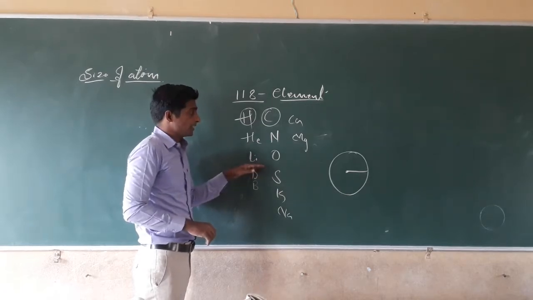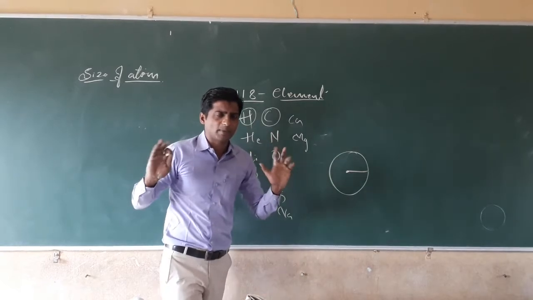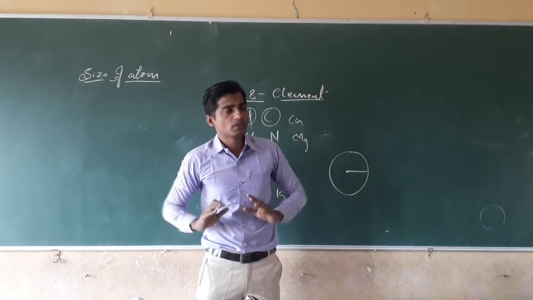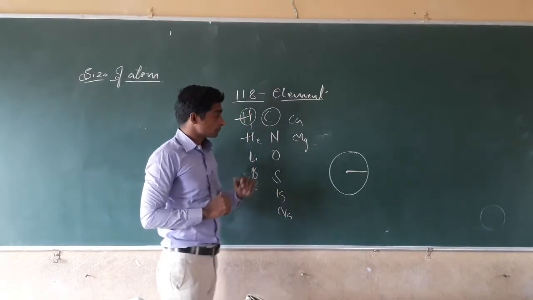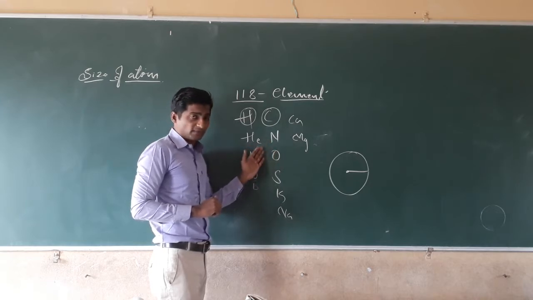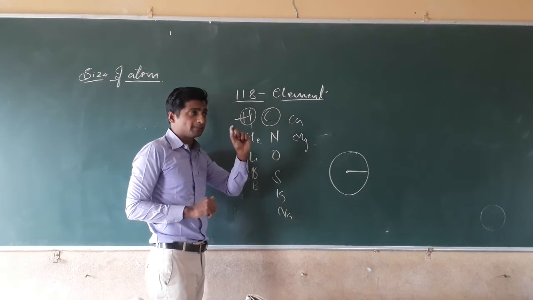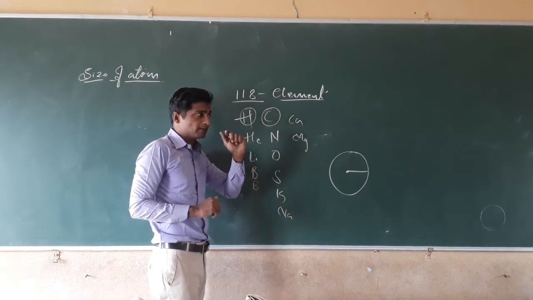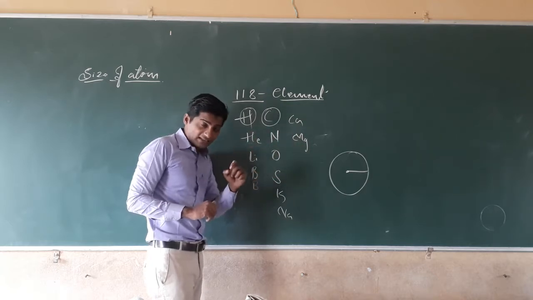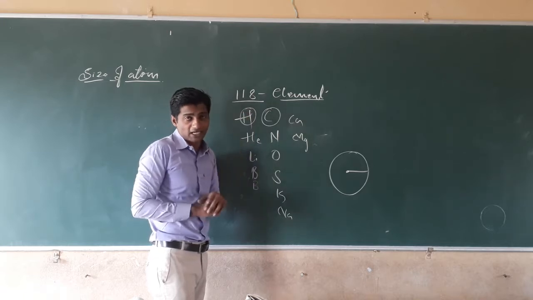See here, the different elements are made up of atoms. A group of the same kinds of atoms combines to form an element, and these elements have a particular size, and the sizes are different in different elements. The size of the atom is different in atoms of different elements.